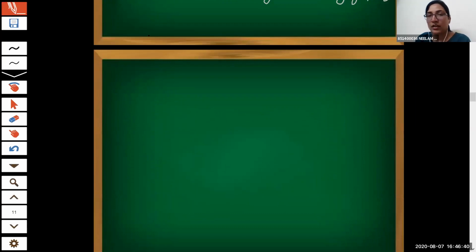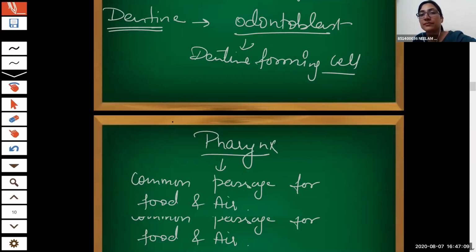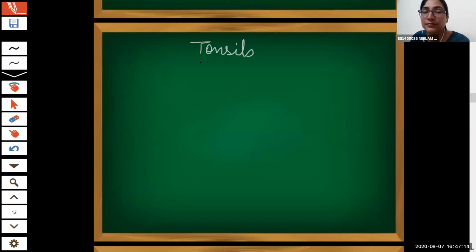Okay. Now we are left with the esophagus. But first tell me, we are done with the oral cavity, all the parts. Anything we are left with? Tonsils are left. No, we are not completed. Tonsils, right? Very nice, tonsils. Now we are left with the tonsil part.